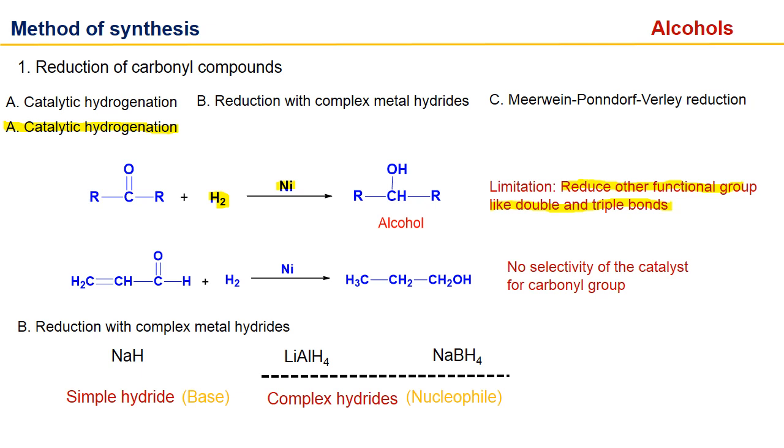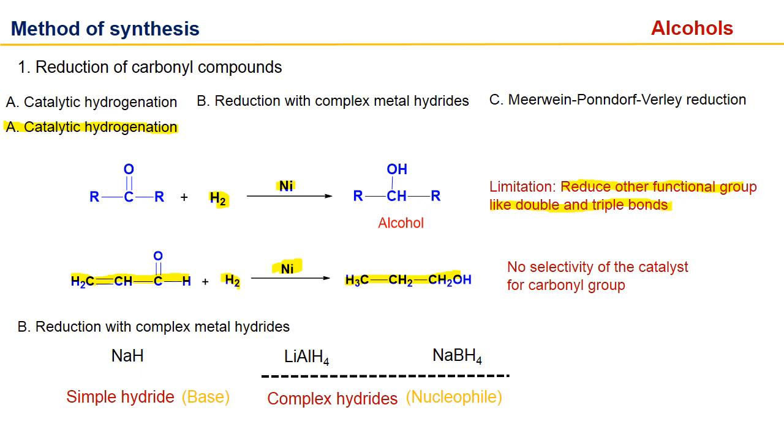simultaneously with carbonyl group. We have an example to understand, like this is a carbonyl compound in which carbonyl is in conjugation with double bond. So we can say it has two functional groups, carbonyl and alkene. So in presence of nickel, if we do this hydrogenation, then it will reduce both alkene as well as carbonyl group.